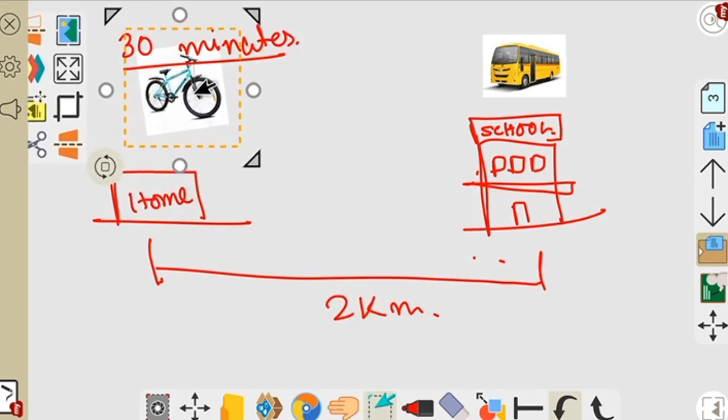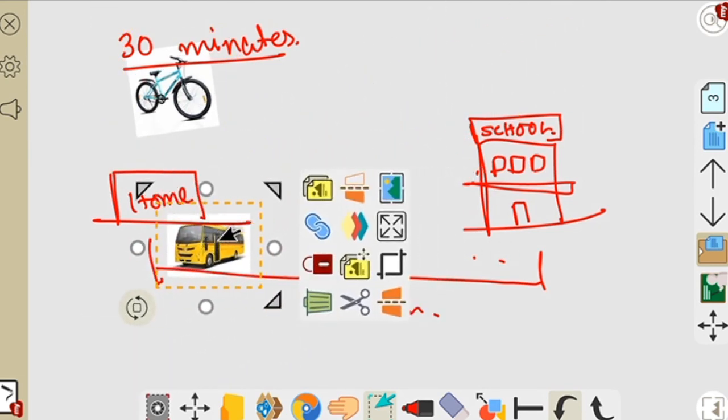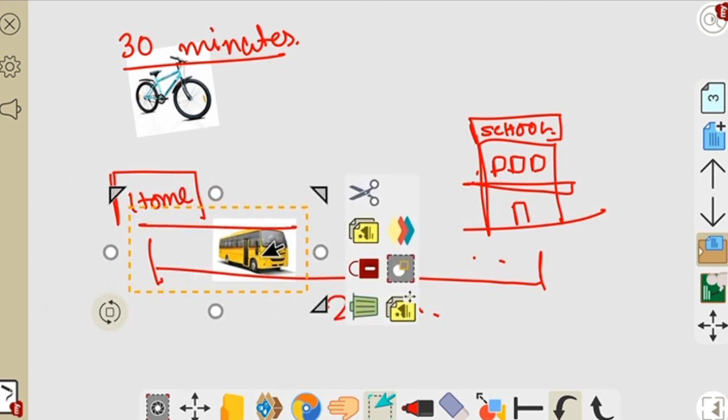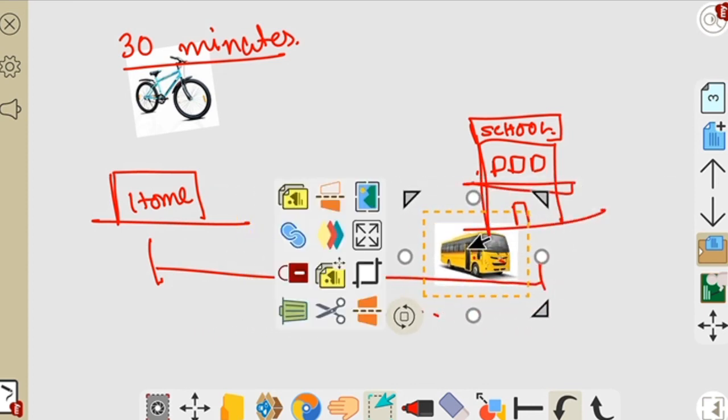Now if you want to go by bus, the bus will take half of the bicycle's time.